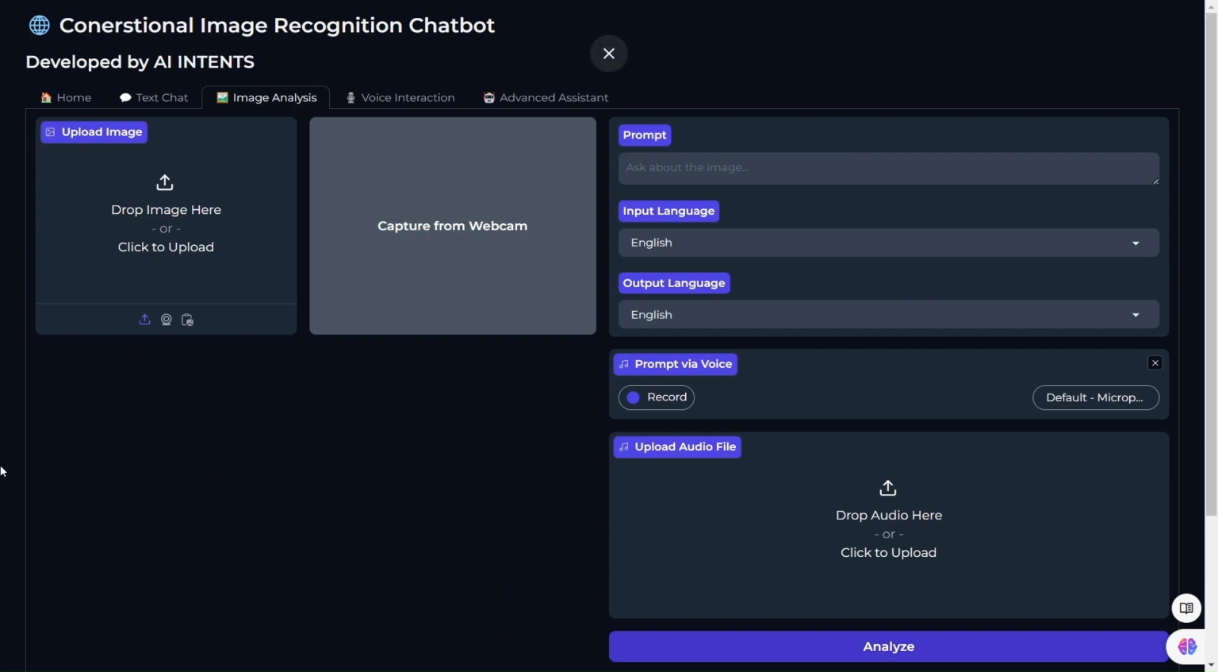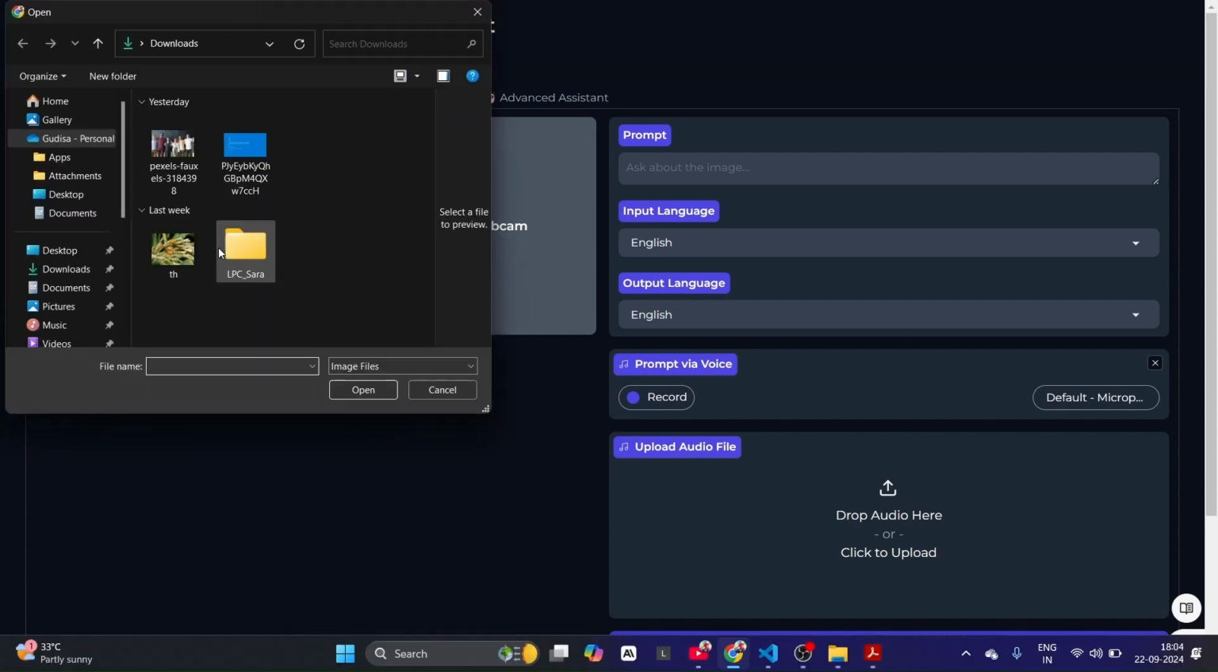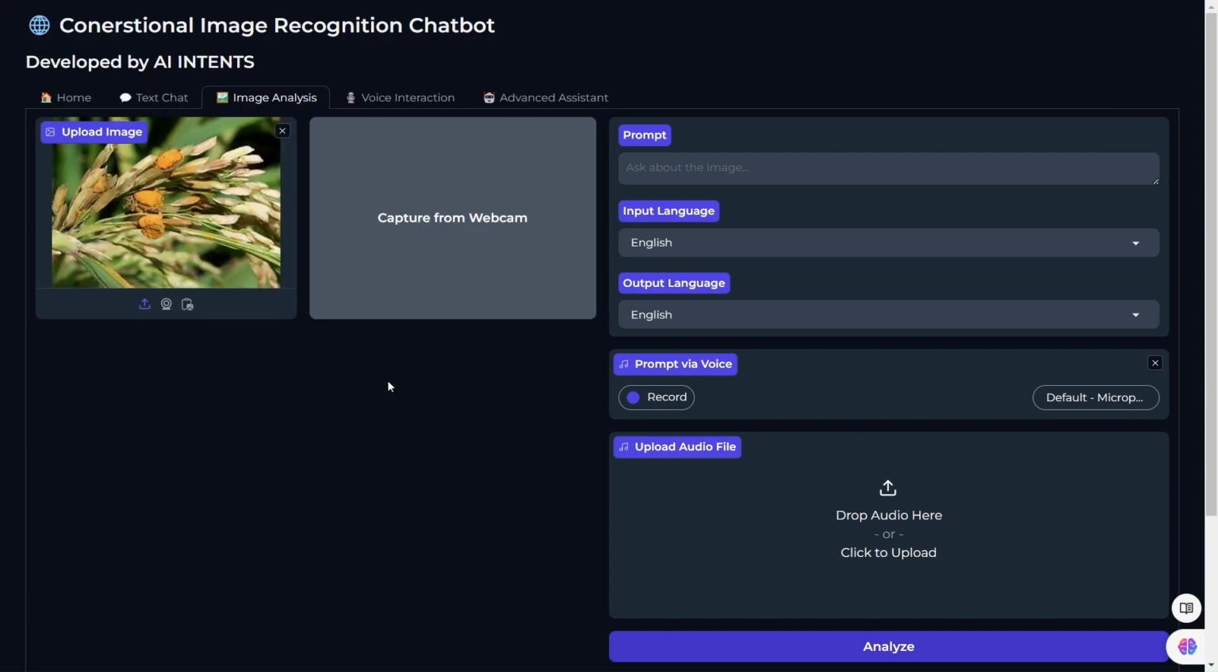And here we come to the image analysis option. Here the user can upload an image or capture an image, and the user can give the prompt by text as well as recorded voice. So I am selecting a sample image of paddy affected by a disease. This is the most common disease occurring in Indian farming.